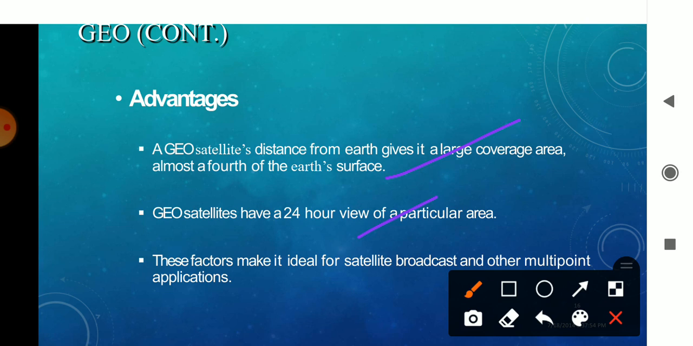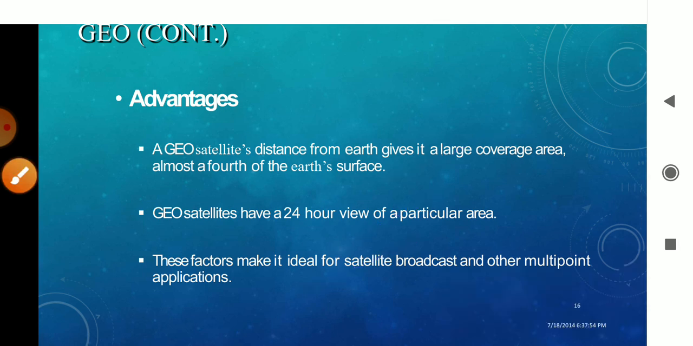Okay, and the third main factor of this satellite is that it can view multiple points at a time. It can access multiple points, multiple systems, multiple places, and handle them at a time.